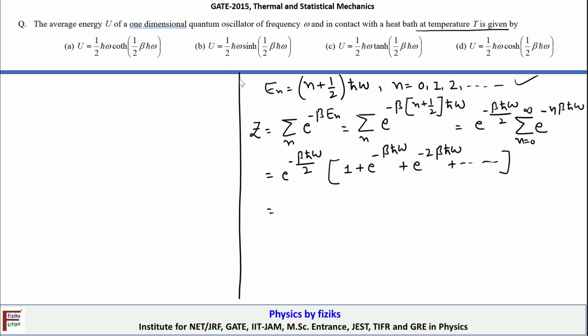So here the sum of this series, that is a plus ar plus ar square, is equal to a upon 1 minus r.